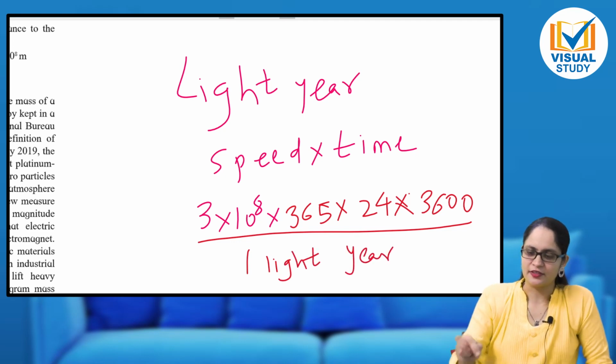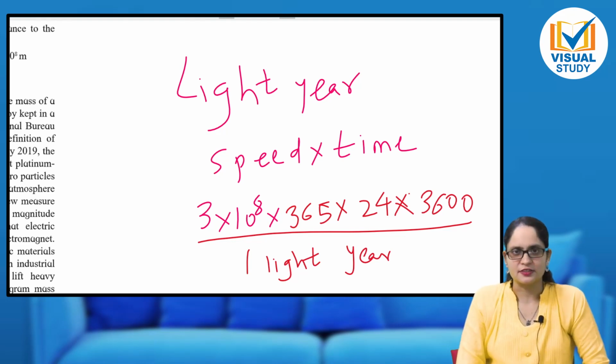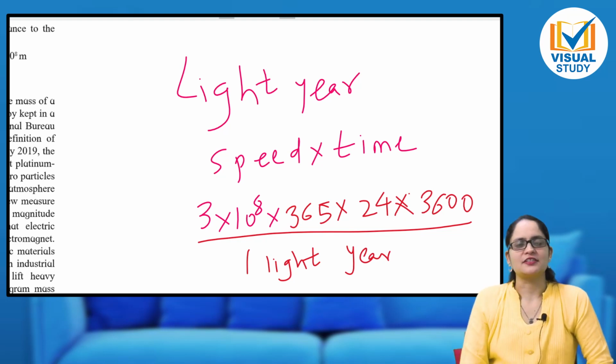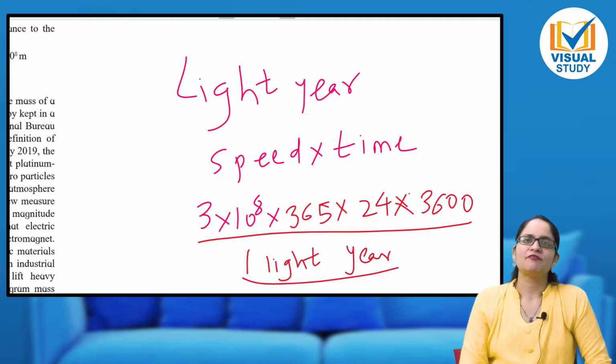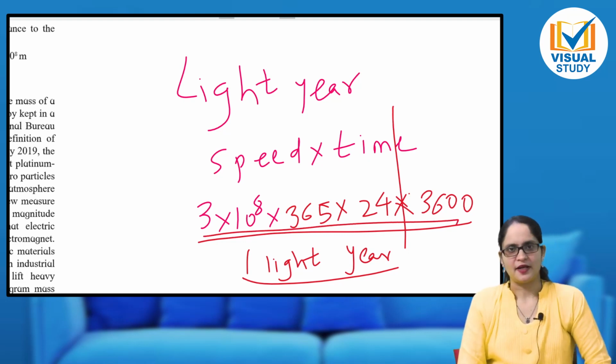This is a very large quantity, and we use it for mentioning the distances between the stars, planets. Scientists use this unit to mention distances between different astronomical objects. They mention it like 5 light years, 4 light years. So you understand from that how much is the distance between these two planets.